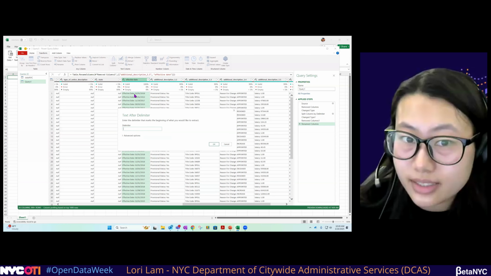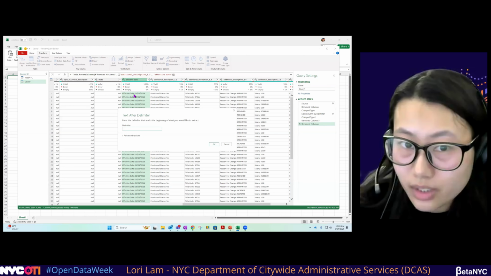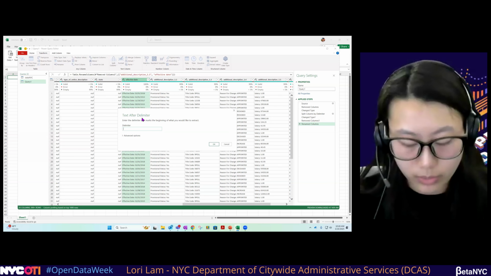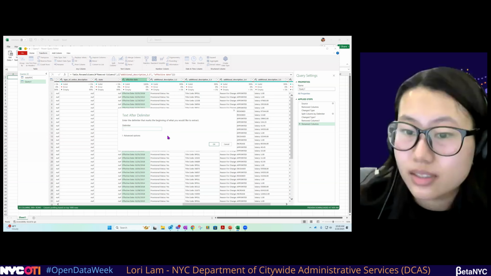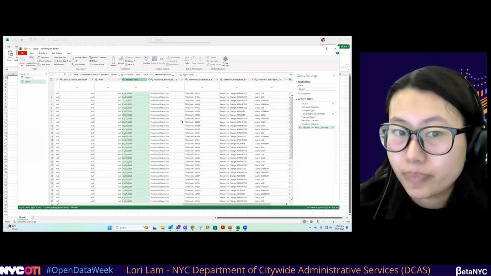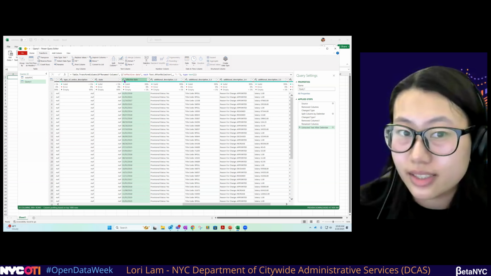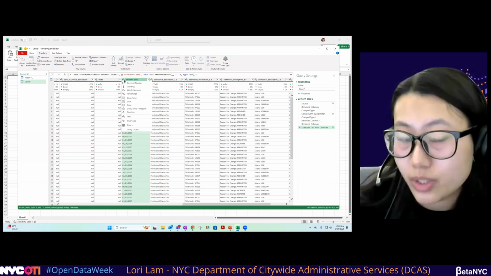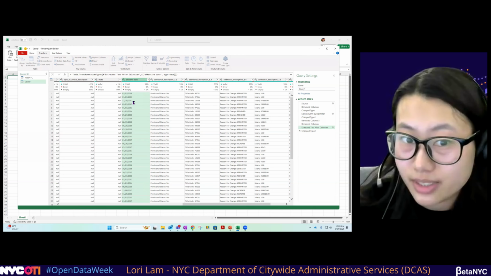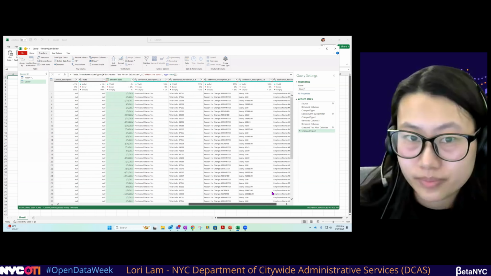We can see that there's a colon and a space, so we want to do colon, space, and press OK. Now we just have the dates, and because we know it's a date, we can change the data type to date.